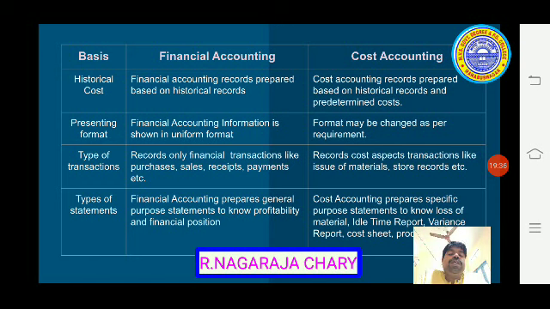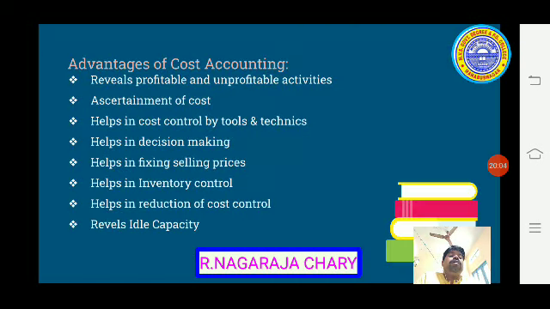So next, types of statements. Financial accounting prepares general purpose statements to know profitability and financial position. In cost accounting, we prepare specific purpose statements to know loss of material, idle time report, variance report, cost sheet, production reports. So these are the differences between financial accounting and cost accounting.